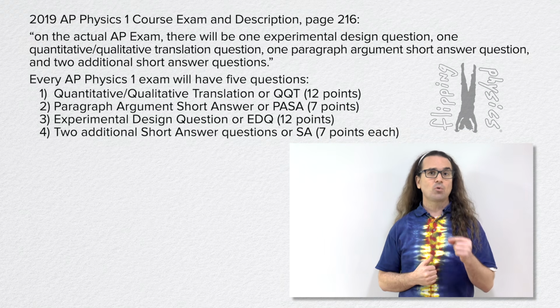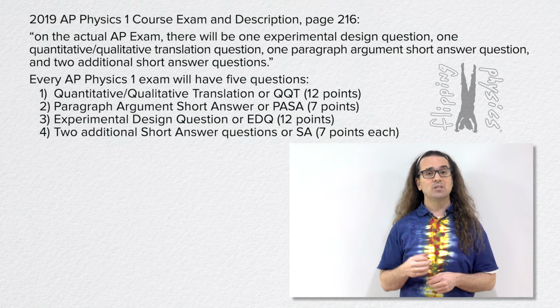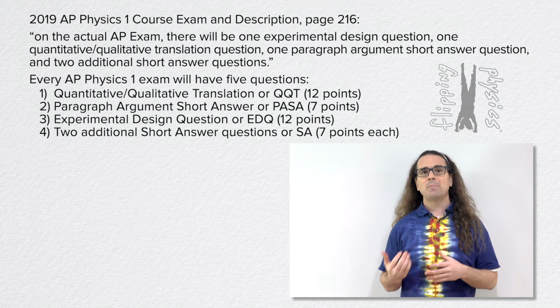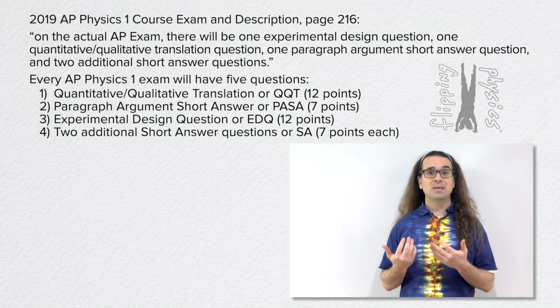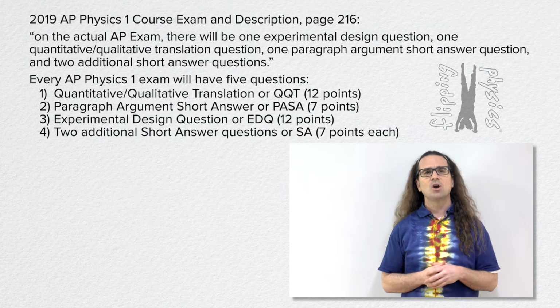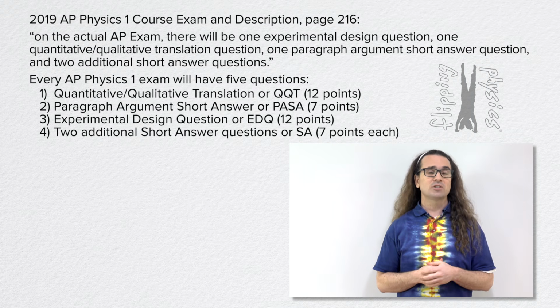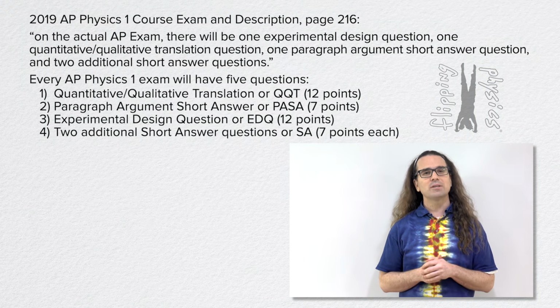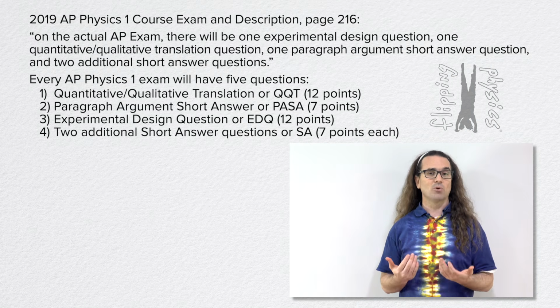One quantitative qualitative translation, or QQT, worth 12 points. One paragraph argument short answer, or PASA, worth 7 points. One experimental design question, or EDQ, worth 12 points, and 2 short answer questions, or SA, worth 7 points each.